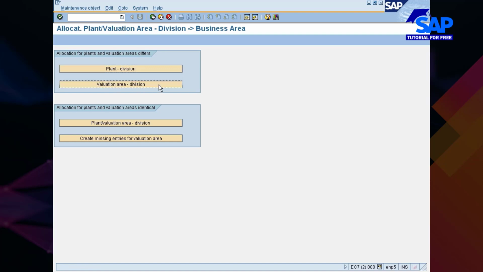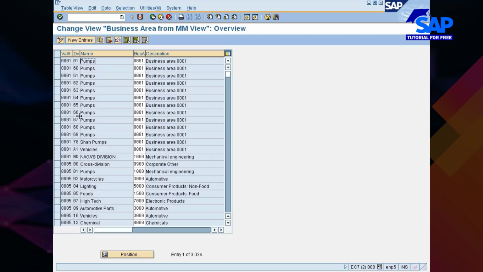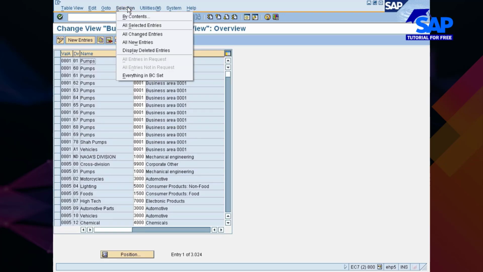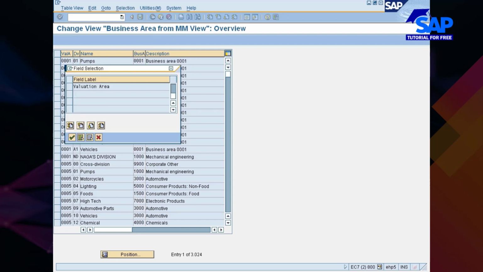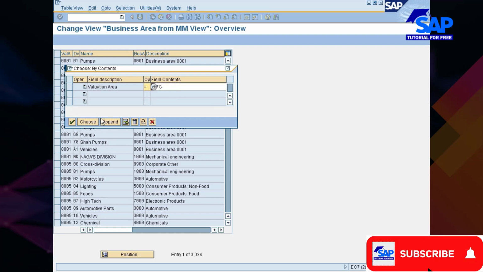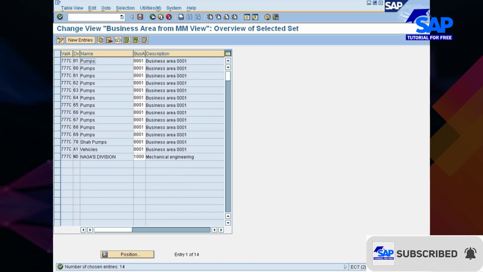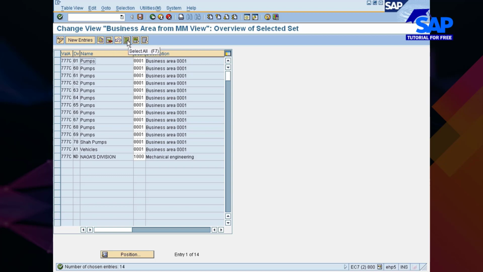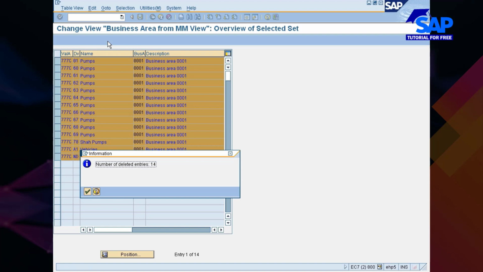Now valuation area and division. What is your valuation area? Which is nothing but plant. So therefore you have to correct this one also. Once again I'll go with selection, valuation area. That I said is a plant, 777C and P. Choose. See, all these valuation areas are linked to this business area, which is incorrect. Select them all, delete them all.